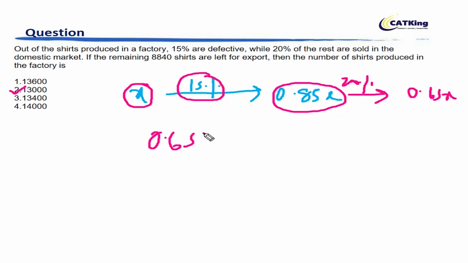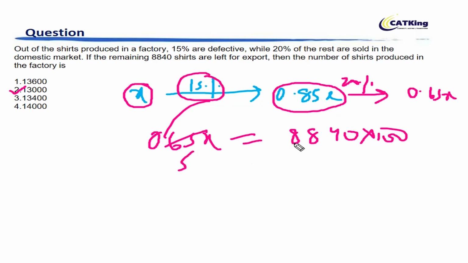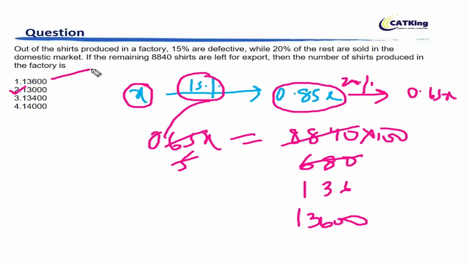Now 0.65x you equate to 8840. So now when you equate it to 8840, you take 100 here, you divide it by 13 5 times. This is 13, 6 times is 78, and 8 times is 104, so 680. Now if you divide 5136, so the answer is 13600. Is it there in the answer options? Yes. So is the answer option waiting here for you to make a mistake? If you make a mistake, you will find that answer in the answer options.